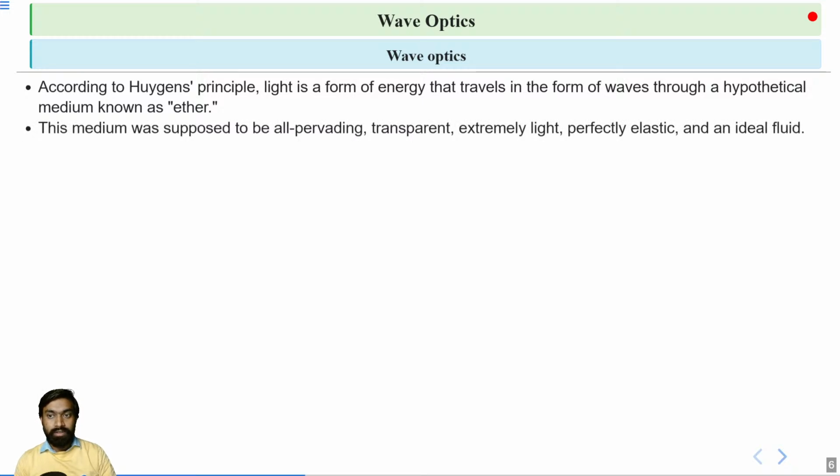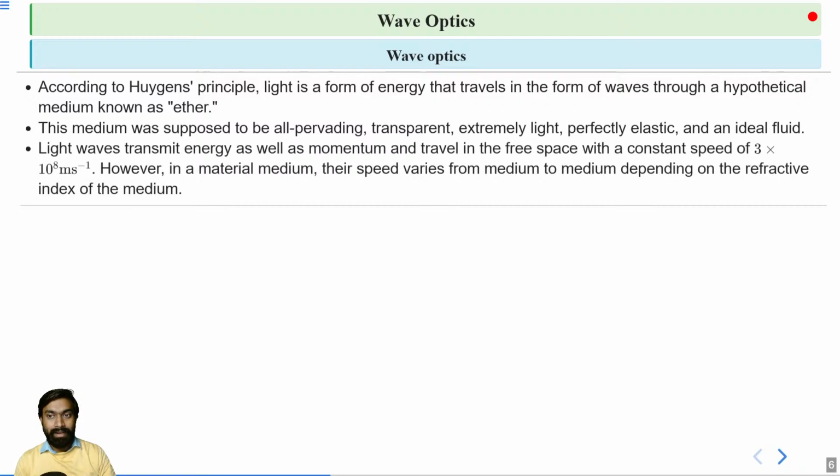Ether was considered a medium that is present everywhere, completely transparent, very light, perfectly elastic, and behaves like an ideal fluid.